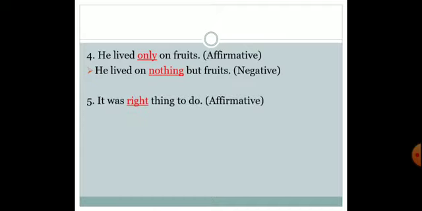Next one: it was the right thing to do. So now we are supposed to use the opposite form of right. So that would be: it was not the wrong thing to do. Right changes into wrong and we will be adding one negation, that is not. So it was not the wrong thing to do.